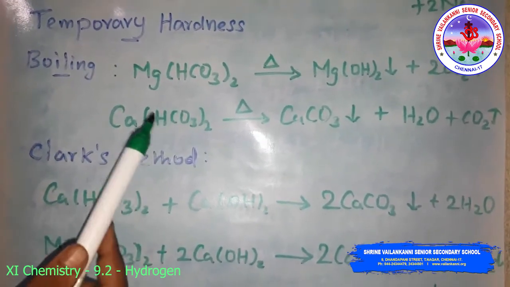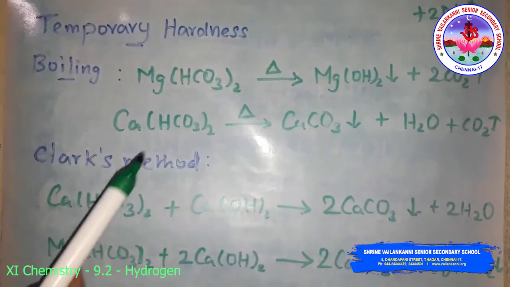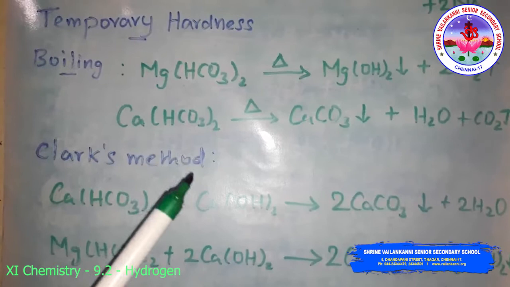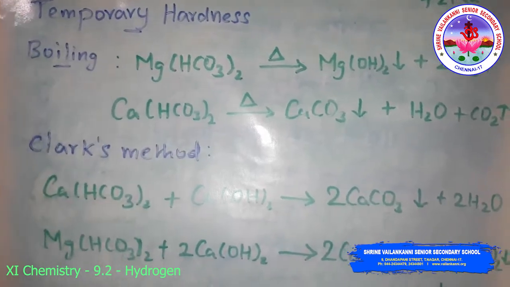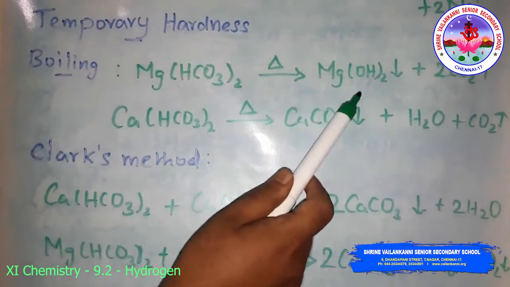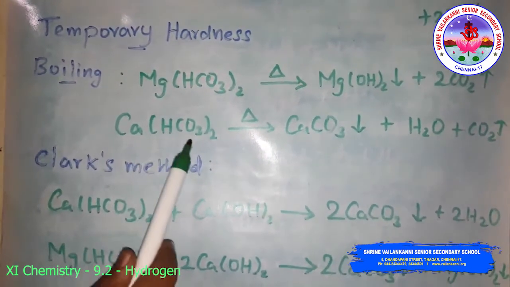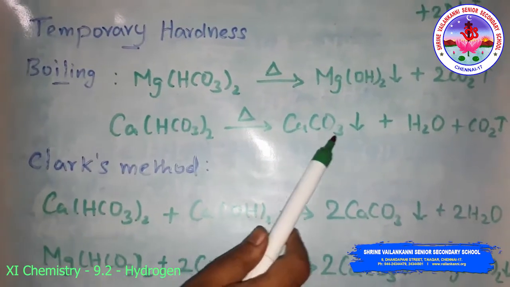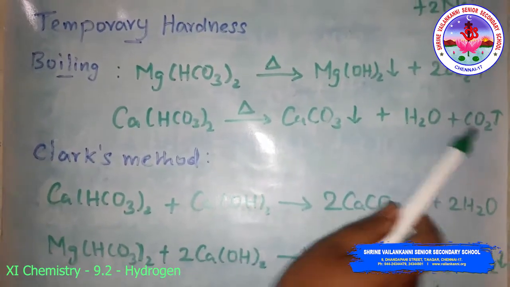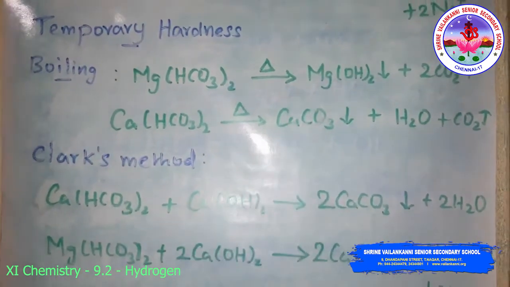So these precipitates can be removed by filtration. The filtrate obtained will be the soft water. So this is the reaction. Magnesium hydrogen carbonate on heating gives magnesium hydroxide and carbon dioxide. Similarly, calcium hydrogen carbonate on heating gives calcium carbonate, water and carbon dioxide. This is water soluble and these two are water insoluble.